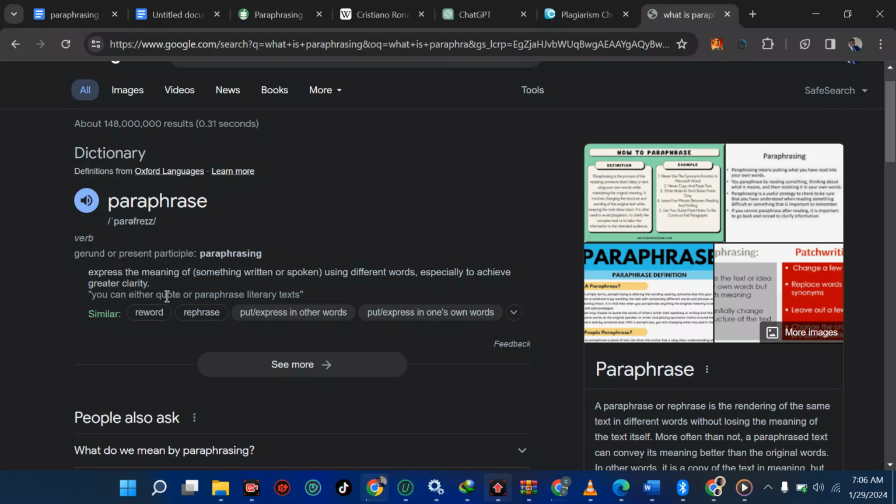So you can either quote or paraphrase literary text, but that is not the question here. The question now is different words and greater clarity. That is the essence of paraphrasing. It's not to put in bigger language or any other stuff, but for clarity and using different words.